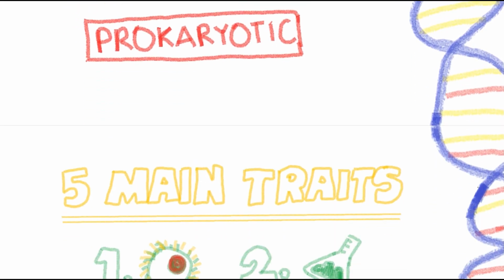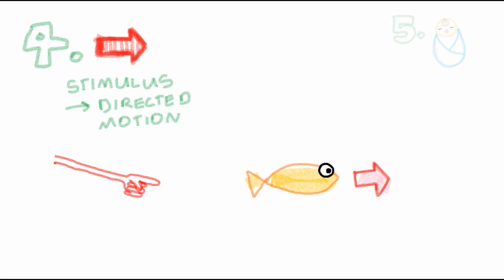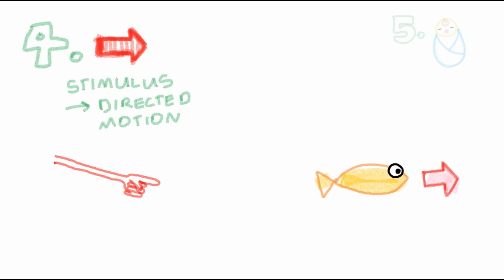Now we're on to the final 2 attributes of living things, both pretty simple. The first is directed motion in response to stimulus, which is some fancy words to essentially say that if you poke something, it's going to move and it's going to do it on purpose. If you poke a rock, it might fall down a hill because that's where gravity takes it. But if you poke a fish, it'll quickly swim the opposite way so as to not get poked again. The rock isn't alive, but because the fish moves with purpose, we say that it is.